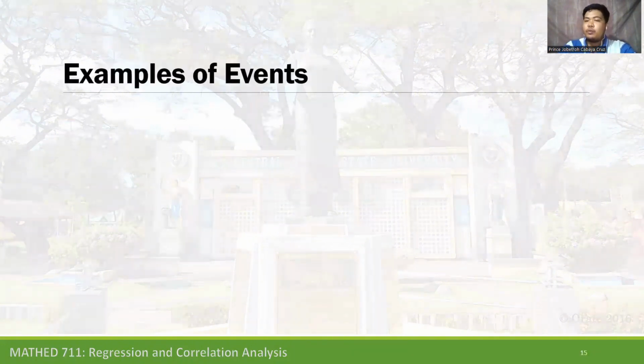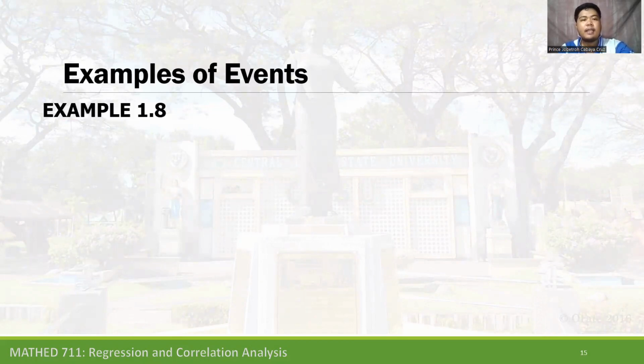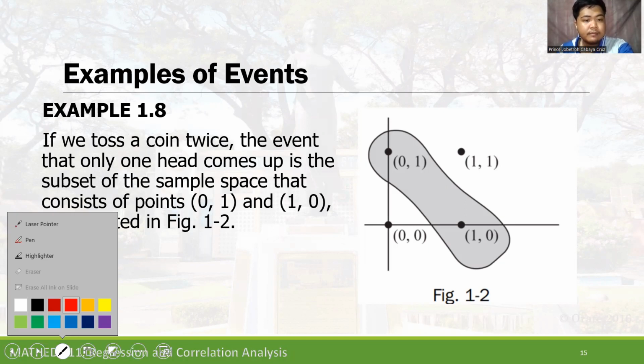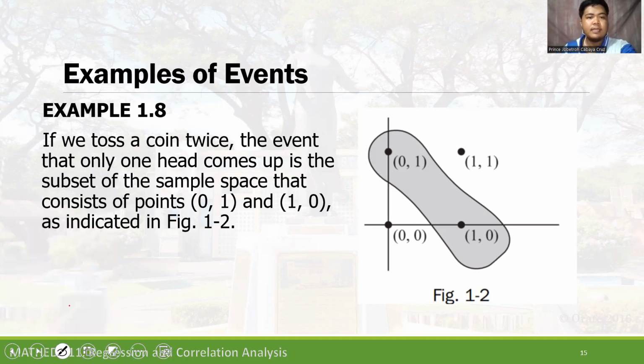Now, to further understand this topic, let's have an example. If we toss a coin twice, the event that only one head comes up is a subset of the sample space. Let's highlight this: only one head comes up.